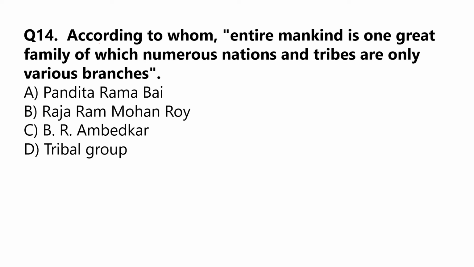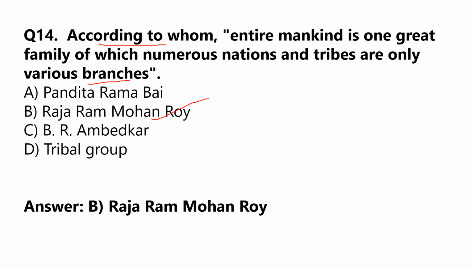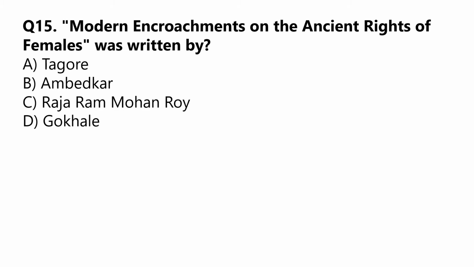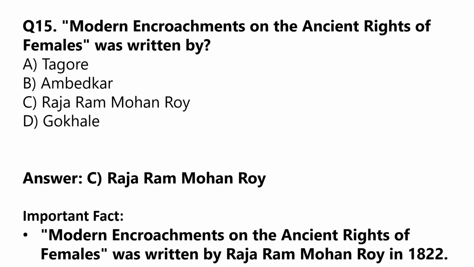According to whom is the entire mankind one great family, of which numerous nations and tribes are only various branches? The correct option is option B, Raja Ram Mohan Roy. Modern Encroachments on the Ancient Rights of Females was written by Raja Ram Mohan Roy. Option C. It was written in 1822.